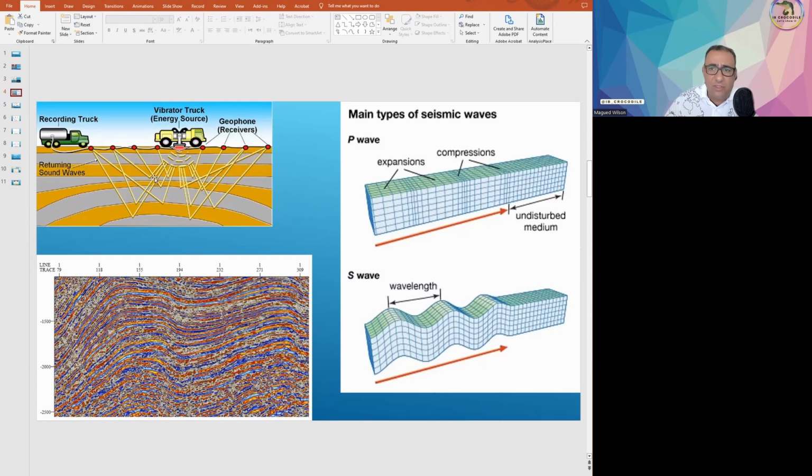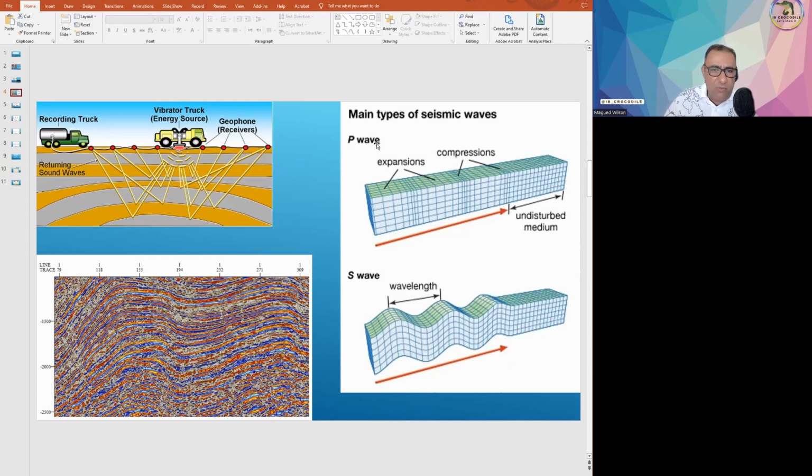It depends on the timing of reaching these receivers that petroleum engineers or geoscientists are able to create what we call seismic maps. These seismic maps will be interpreted by a geologist or geoscientist to see the different topography of the earth and the different layers, reservoirs, or formations. And the seismic wave is the first step to find, hopefully, a hydrocarbon trap.